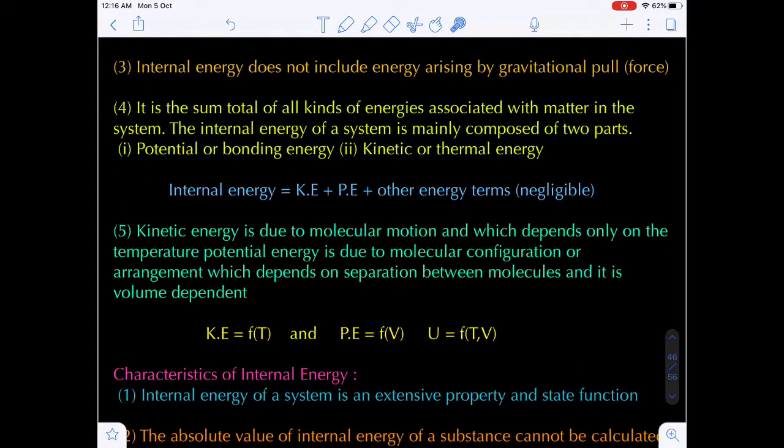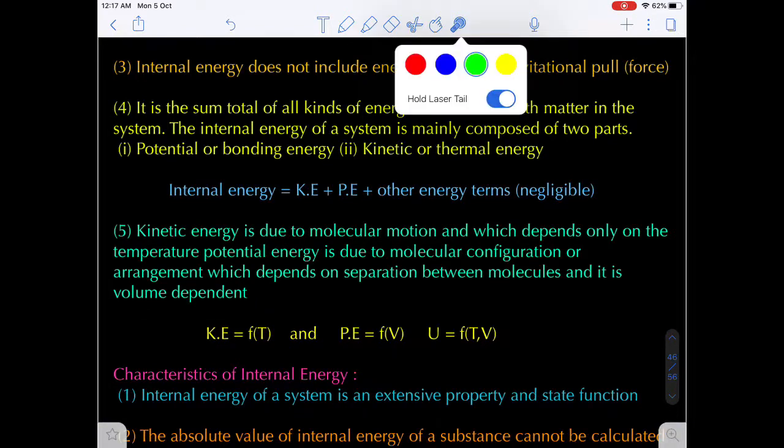Now here kinetic energy is due to the molecular motion, which depends only on the temperature. Kinetic energy depends on what? Temperature. That means kinetic energy is a function of temperature. The potential energy arises due to the molecular arrangement or configuration, and depends upon the separation between the molecules, so it is volume dependent.